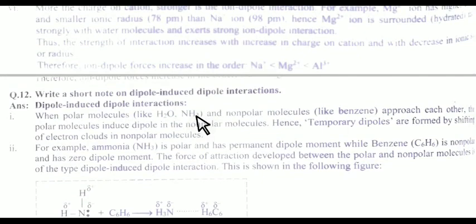Whenever an interaction takes place between a polar molecule having a permanent dipole moment and a non-polar molecule with zero dipole moment, when the polar and non-polar molecules approach each other, the polar molecule induces a dipole in the non-polar molecule.